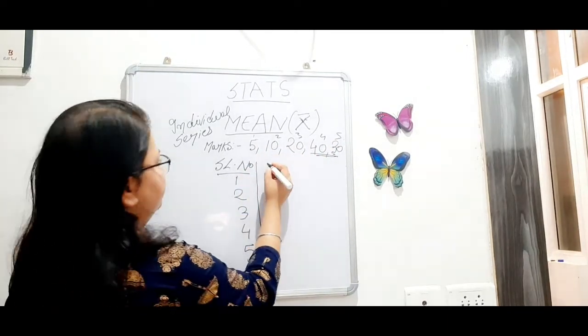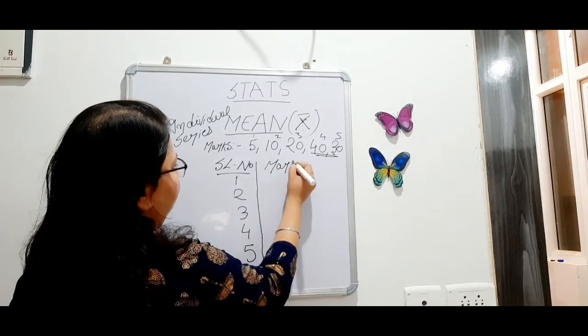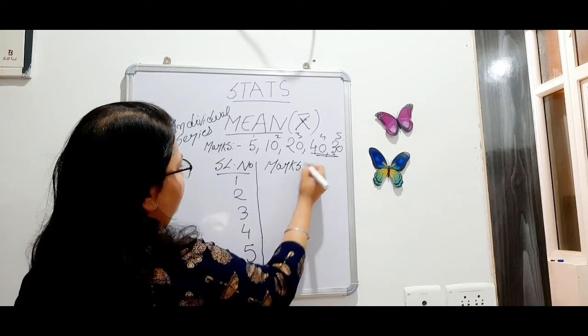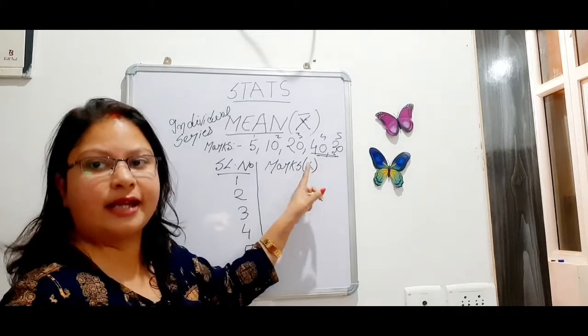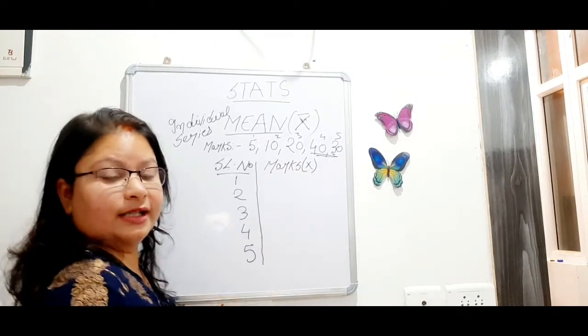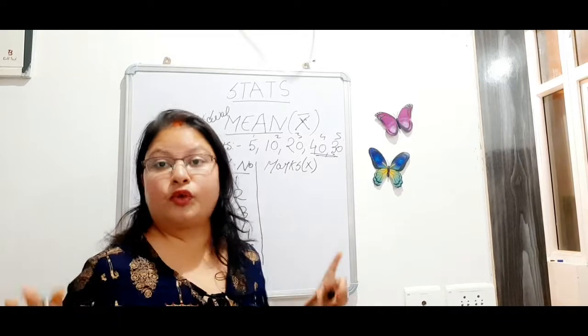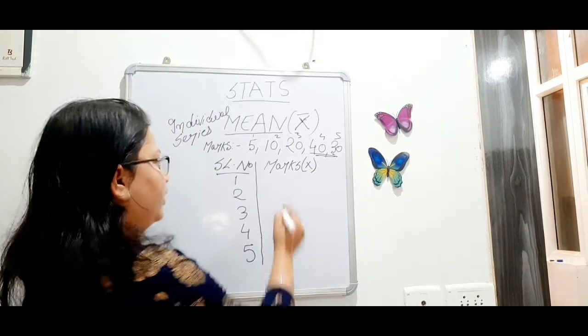So let's see. Marks. Marks will be denoted as X. As I earlier said, in individual series there is no frequency, so the marks are denoted as X. Okay.